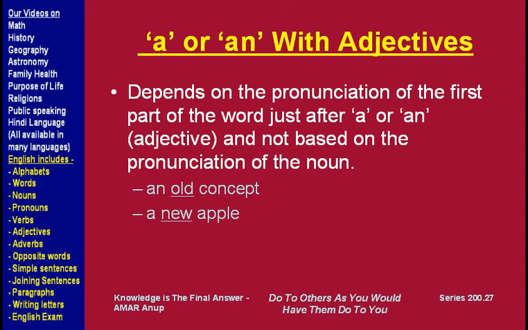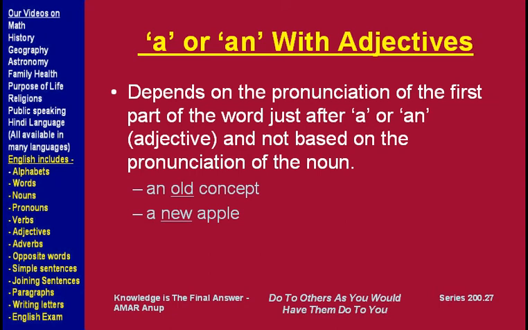The use of a or an with adjectives depends on the pronunciation of the first part of the word just after a or an. That is the adjective. The adjective comes before the noun.